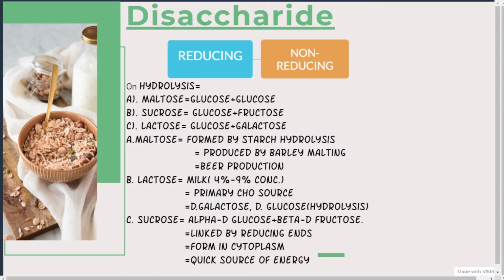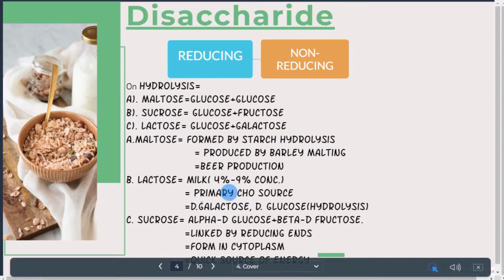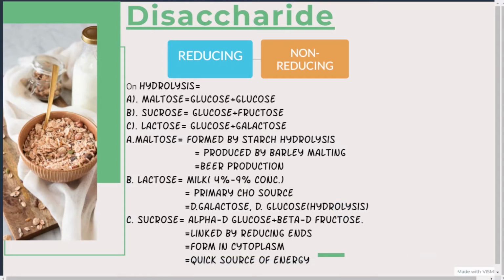Talking about milk, lactose concentration in milk is around 4 to 9%. And this lactose is the primary carbohydrate source. Why? It is the primary carbohydrate source for a child, because they feed on milk, so this is their only source of carbohydrate.